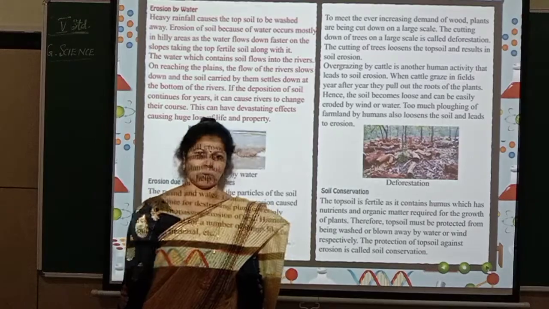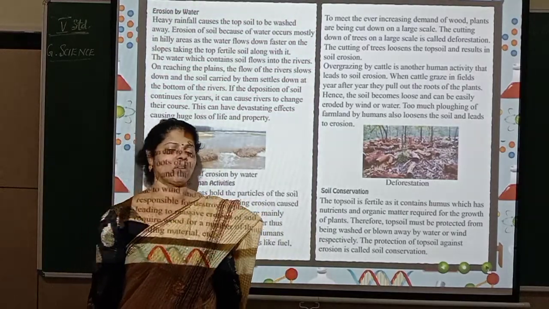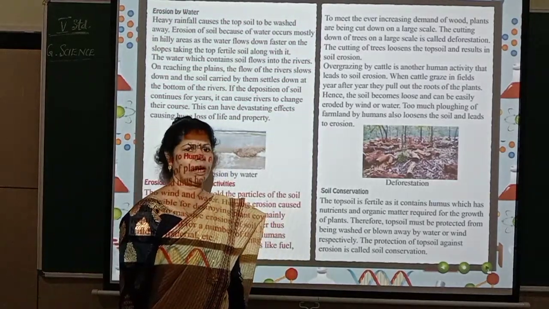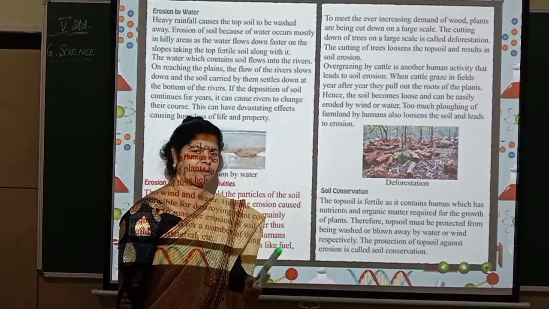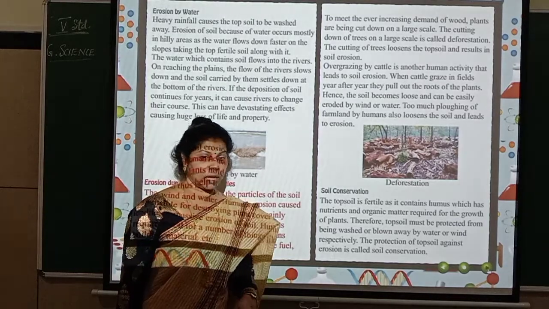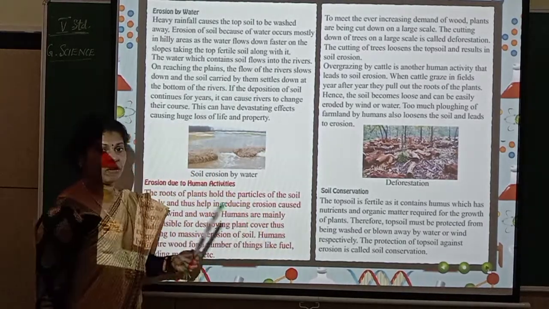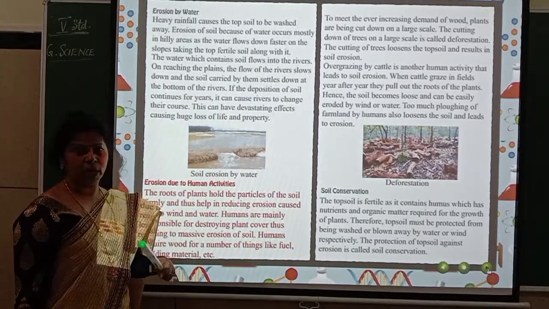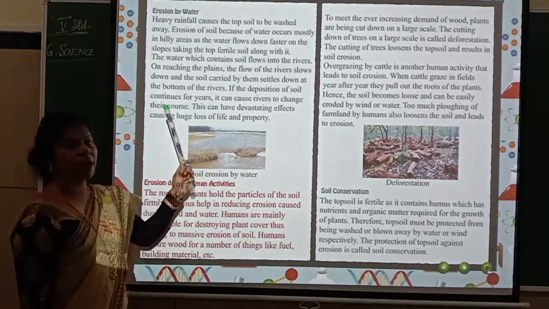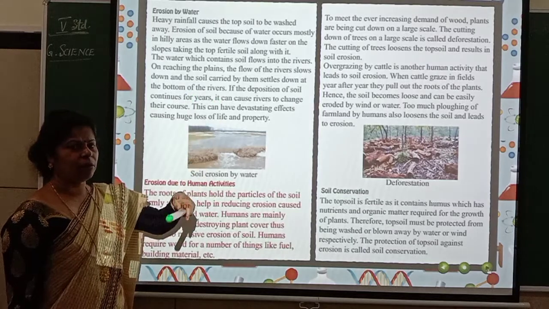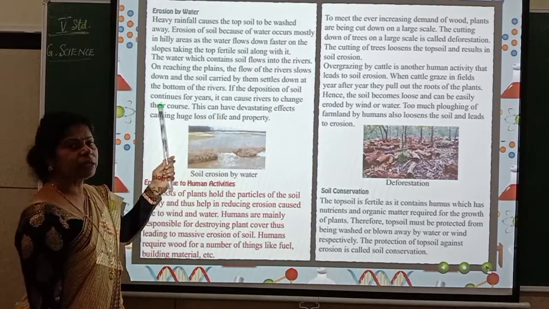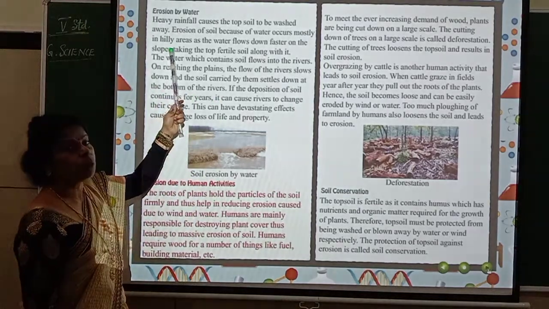Already you have learned about it, isn't it? Soil erosion means washing away of the topmost layer of soil by factors like wind and water. So when there is heavy wind, what happens? Our soil will be eroded. Earlier you learned about erosion by wind. Now let us learn about erosion by water.